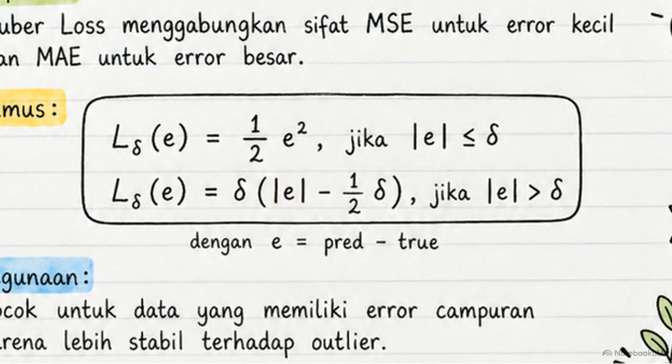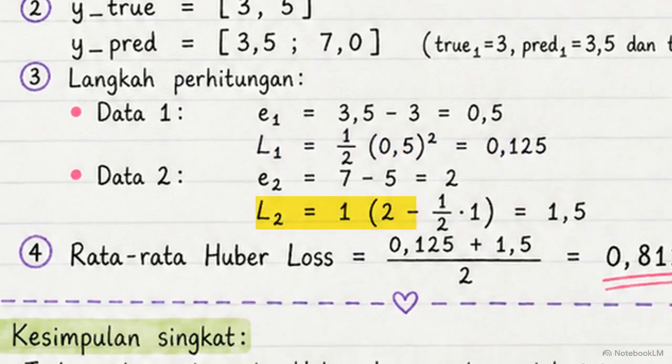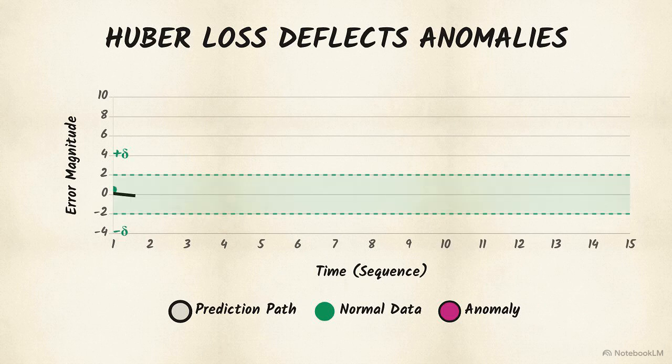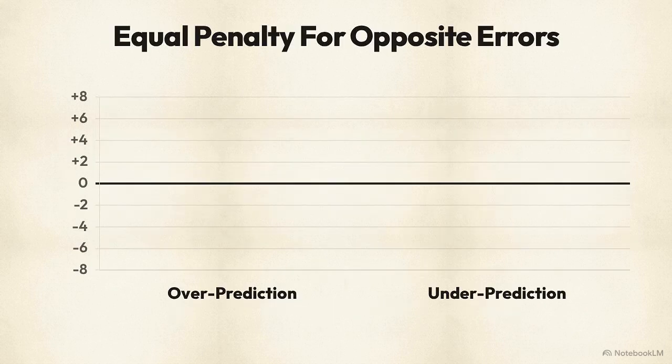This calculation demonstrates it in action. With a delta of 1, data 1's tiny half-point error takes the squared root, yielding a 0.125 penalty. Data 2's larger 2-point error hits the threshold, takes the linear root, and receives a controlled 1.5 penalty. By tuning the delta parameter, Huber loss allows models to stay precise during normal operations, while preventing wild anomalies from distorting the training process.